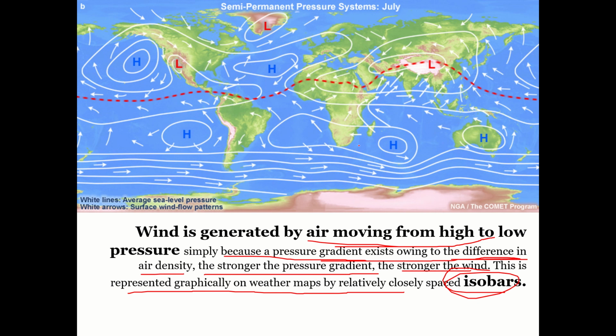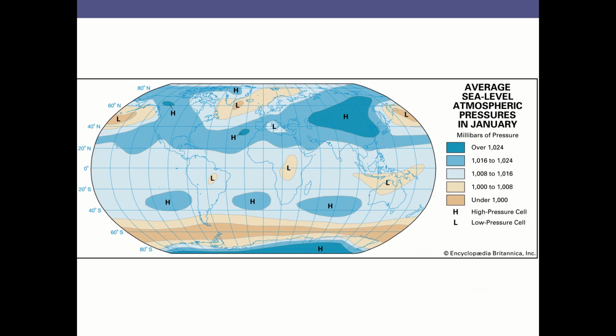So how do we understand it? For example, there's some description here as well. White lines show average sea level pressure. White arrows show the surface wind flow patterns across the globe. These lines are actually called isobars. We use similar lines in defining other aspects as well, and in reading wind, the word isobar is also used.